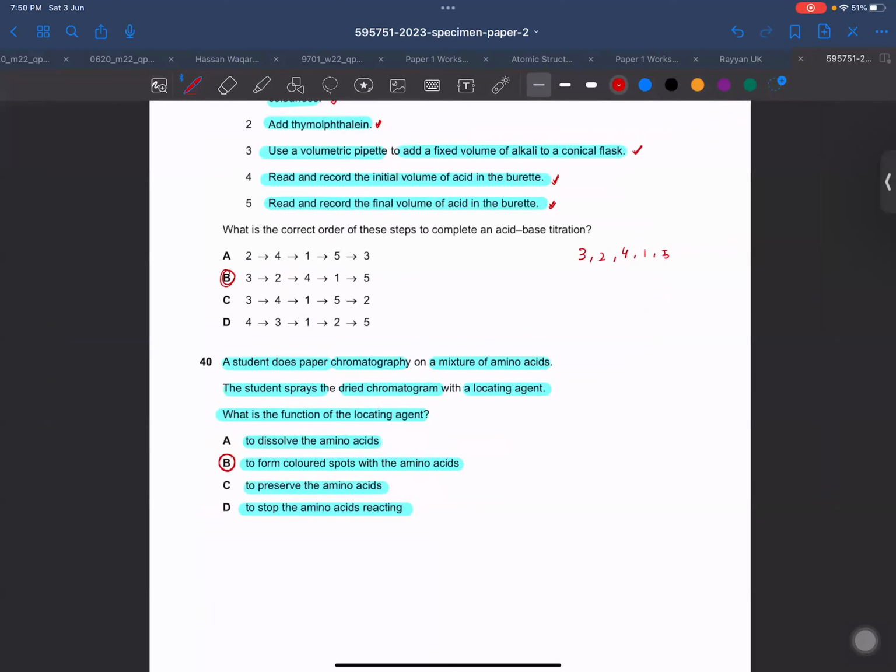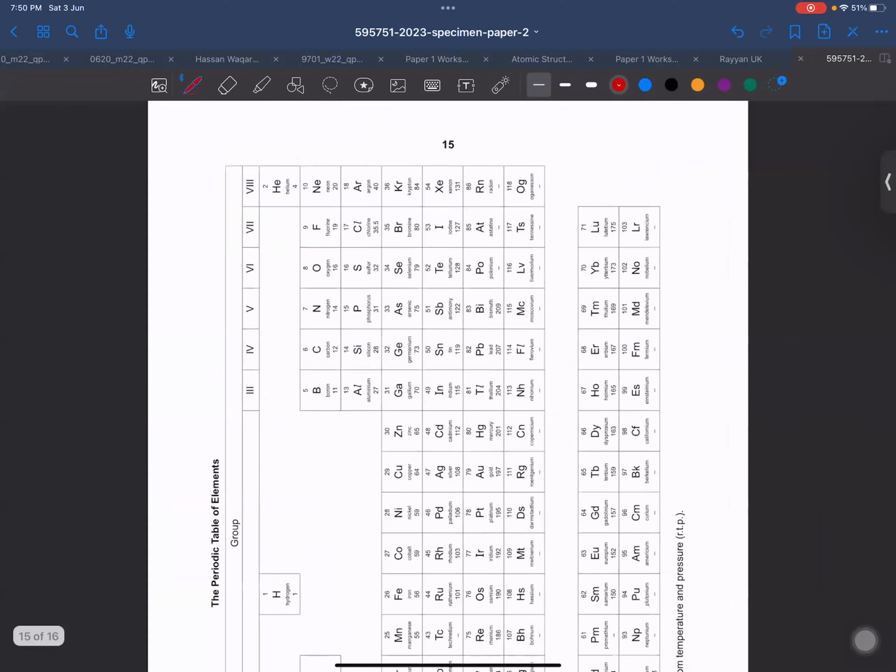Is that clear, every one of you? Yes, sir. Any problem to any one of you? No, sir. We finished this paper with explanation in just 45 minutes, along with the 5-minute gap for namaz as well.